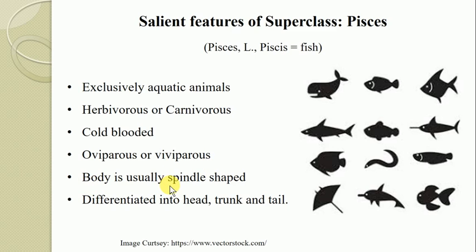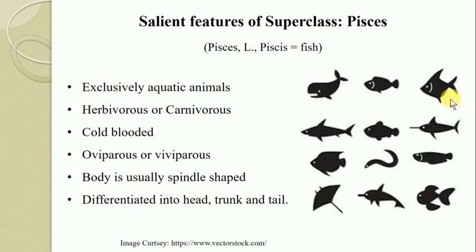Then the body is usually spindle shaped, streamlined, but in some forms it may be elongated, snake-like, and may be differentiated into three distinct regions, that is head, trunk and tail. So this is the usual body division for all the fishes.